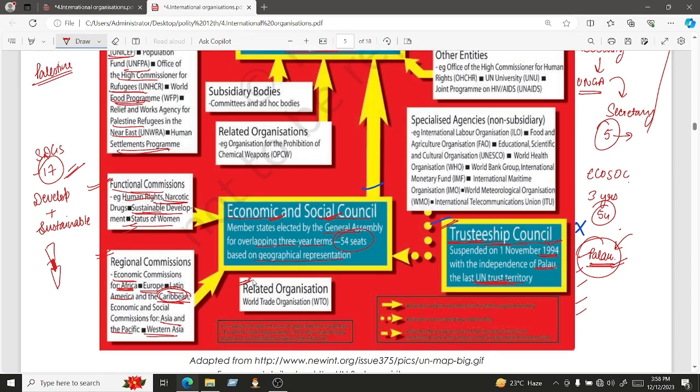So there is another organization which is the World Trade Organization. Who does not know about this? World Trade Organization, it works for managing the trade related issues, trade barriers, taxation, everything. So it works for the trade. Okay, trade between countries.